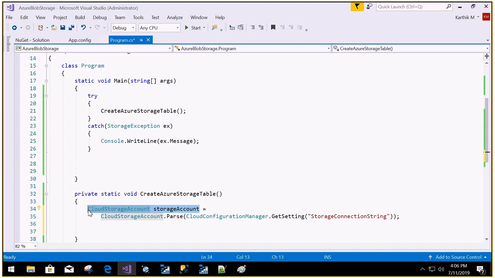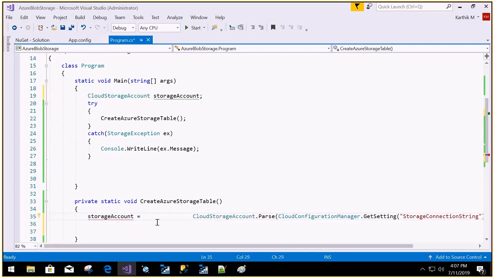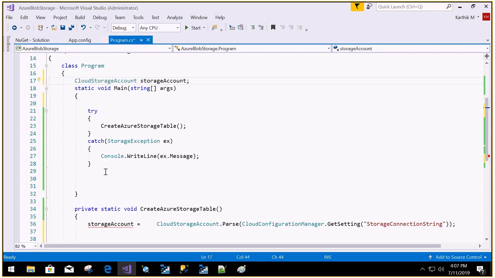Control X, put it here, and say storage account equal to. Okay, it's a static variable. So we got the connection string done.